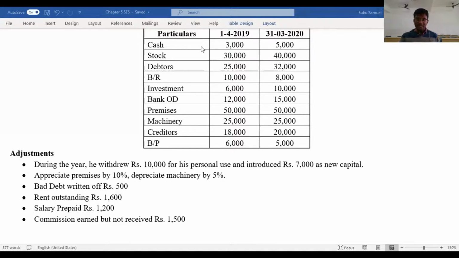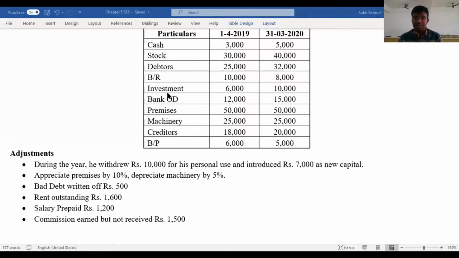We're preparing it so that we are validating the accounting equation, and based on the accounting equation, we will be estimating the opening and the closing capital. So let's quickly discuss the items one by one.